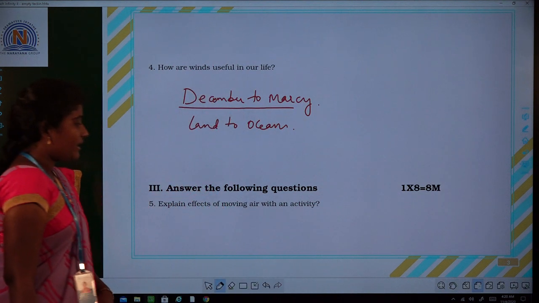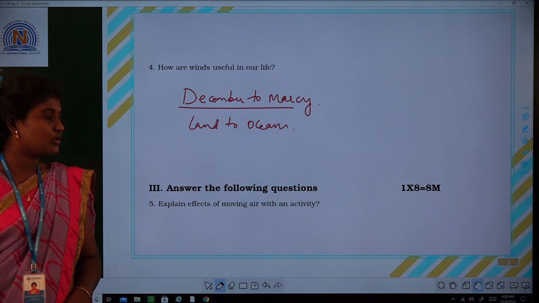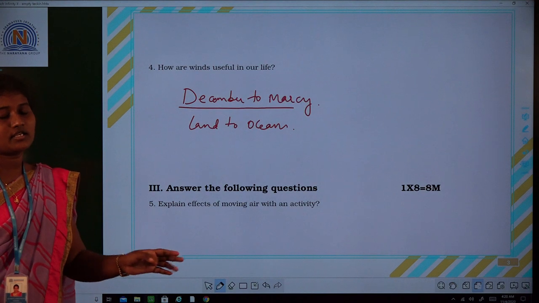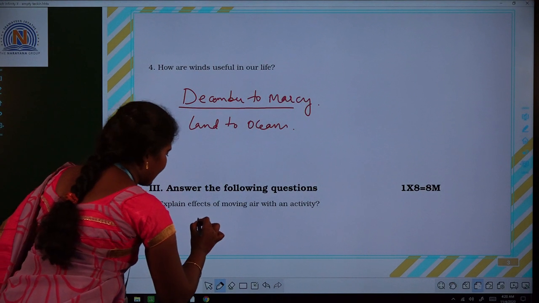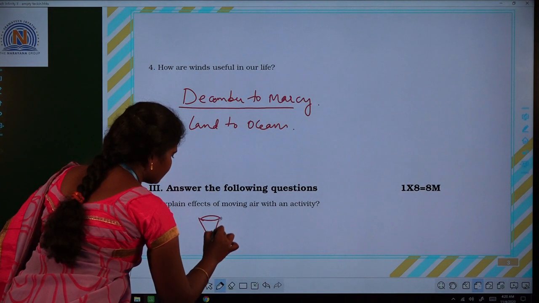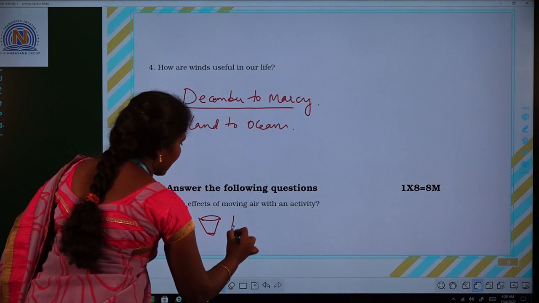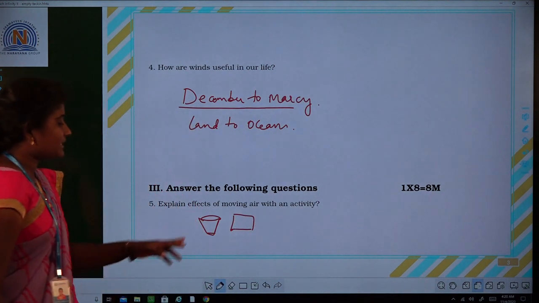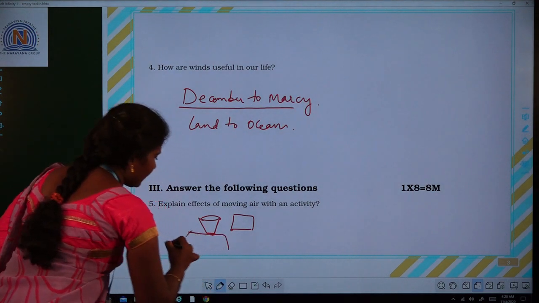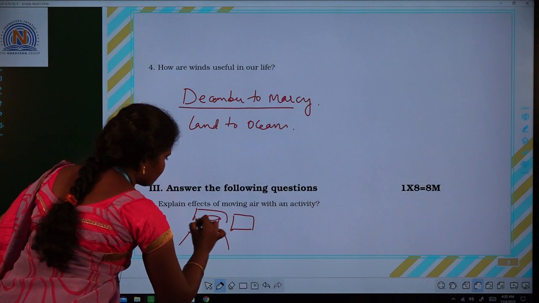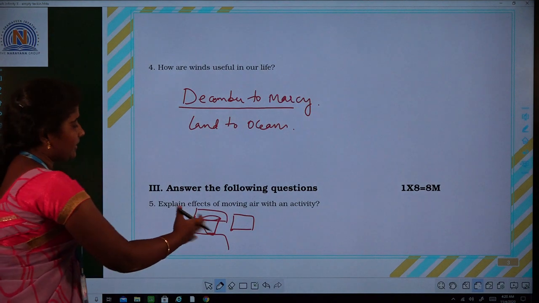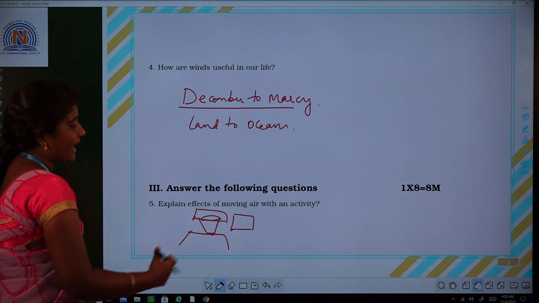Explain the effect of moving air with an activity. Let us see one activity here. Take one glass and one postcard. Keep the glass on the bench and then keep the postcard on the glass. We have to move the postcard with our hand or a book.